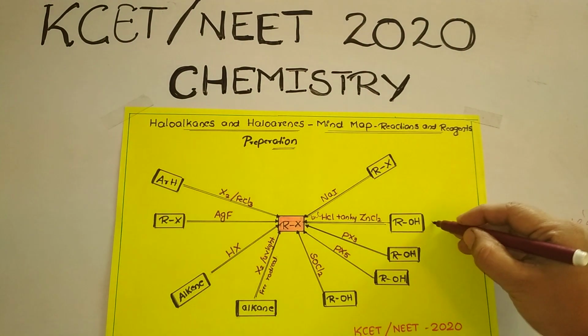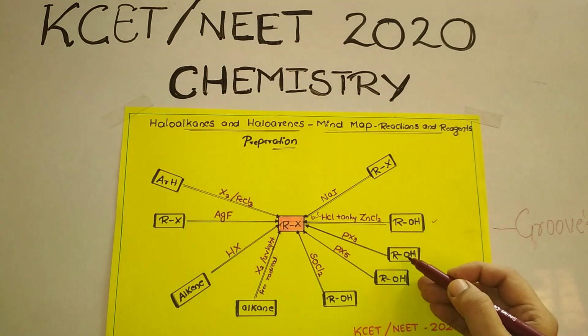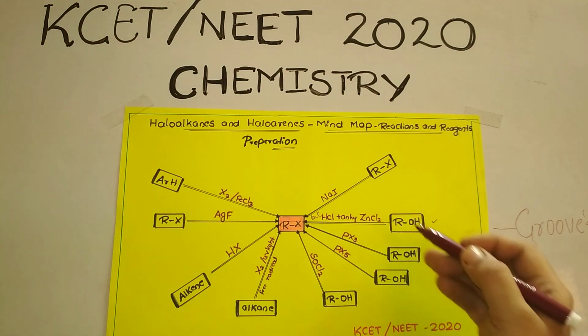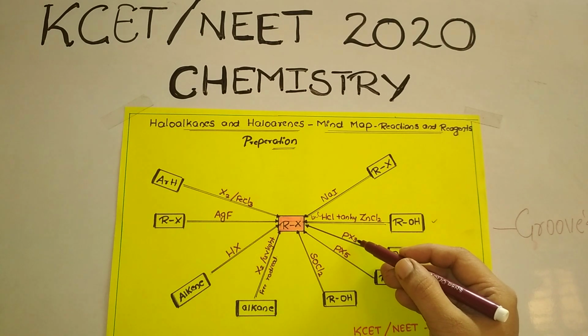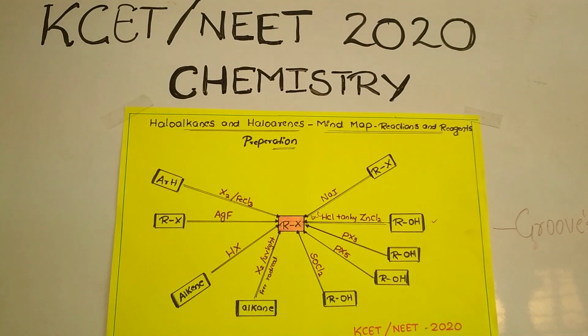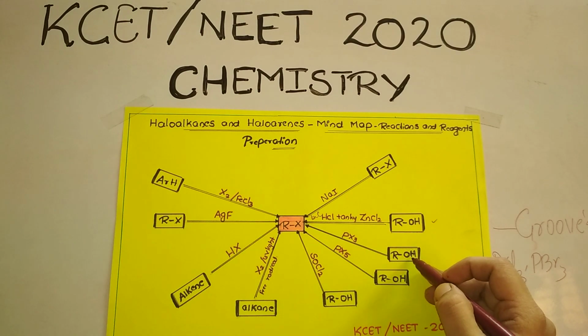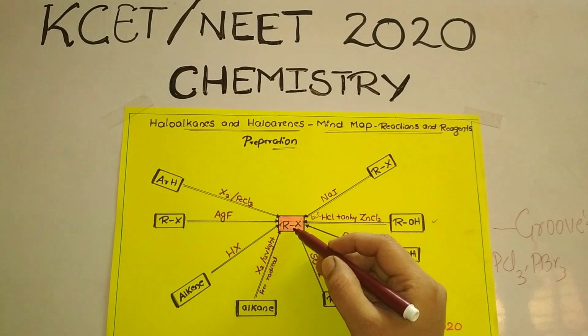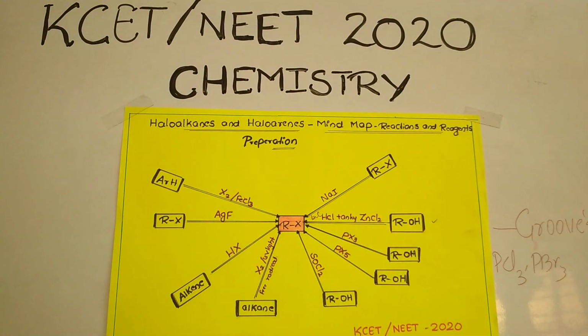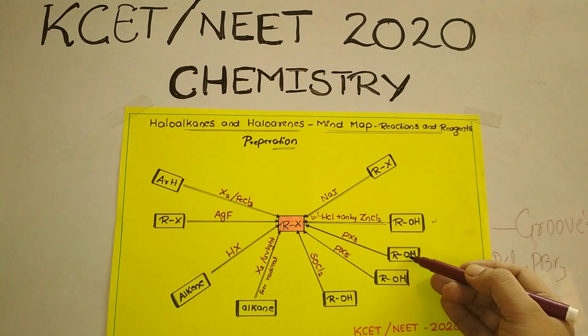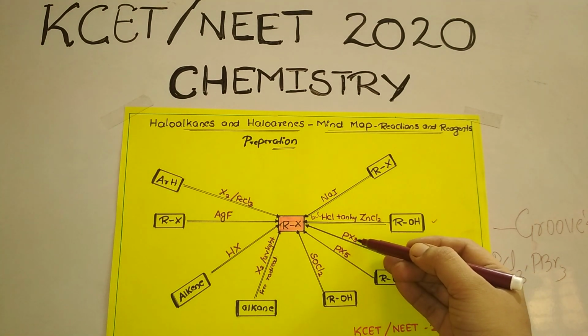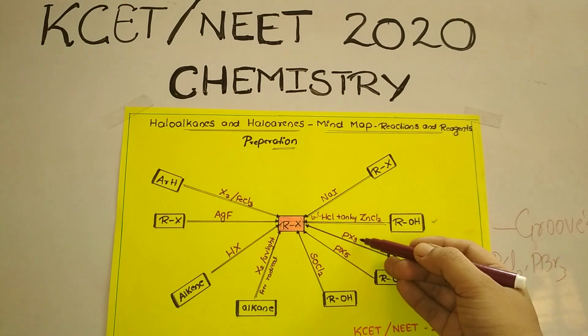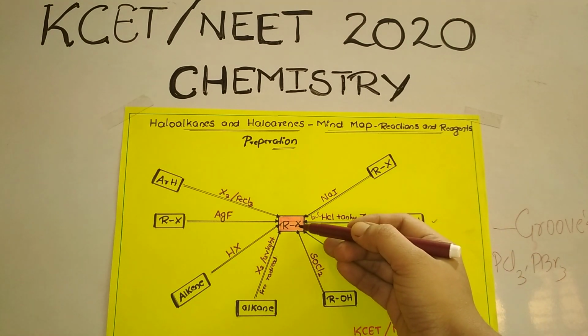So this is one. The next one is the same alcohol when treated with a phosphorus trihalide. For example, you can take PCl3 as an example, or PBr3. When alcohol is treated with a phosphorus trihalide, it gives what? The respective alkyl halide. So if the question appears in your competitive exam where an alcohol will be given and a reagent like phosphorus tribromide or phosphorus trichloride will be given, then you can conclude that the product will be an alkyl halide.